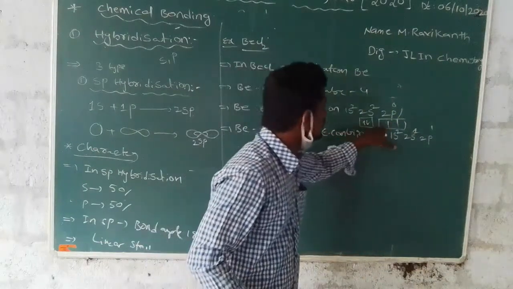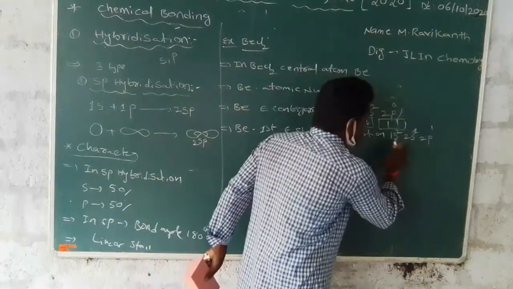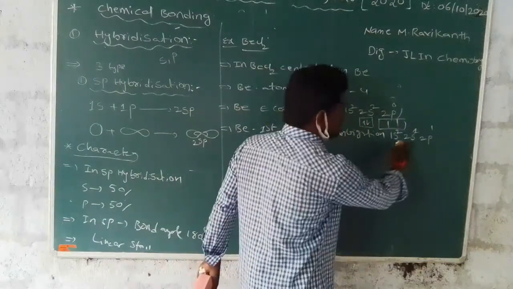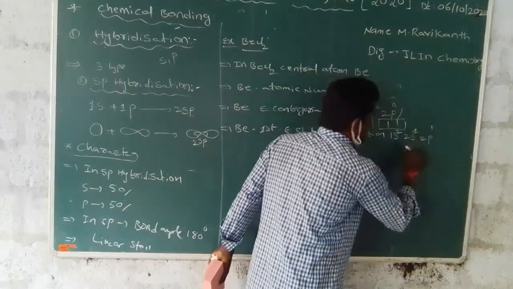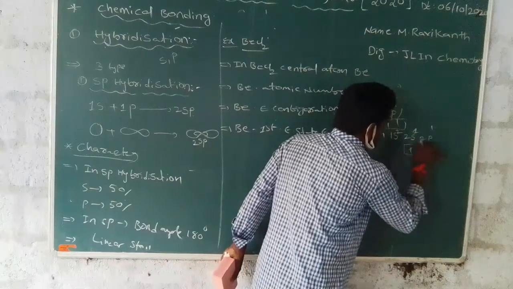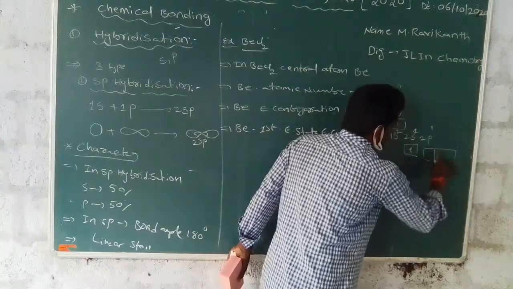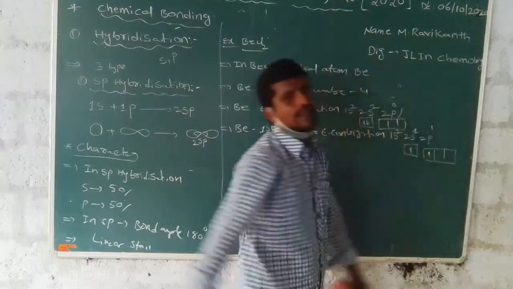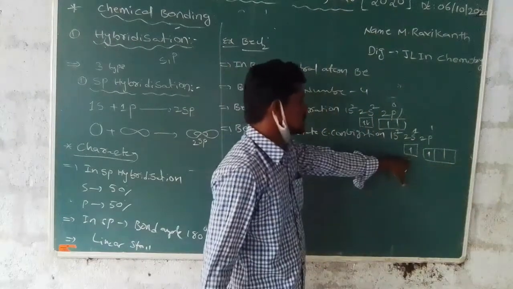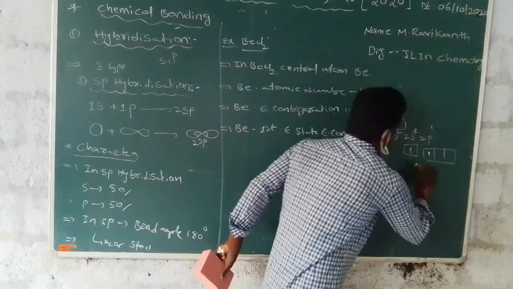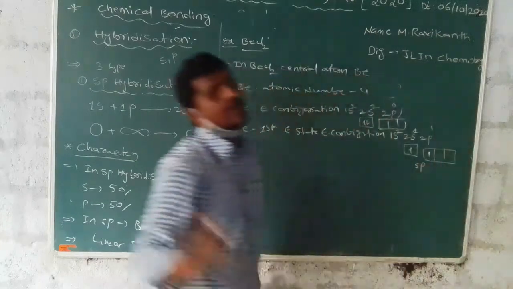The electronic configuration is 1s2 2s1 2p1, with one electron in the 2s orbital and one electron in the 2p orbital. Totally s1 p1. This is sp hybridization.